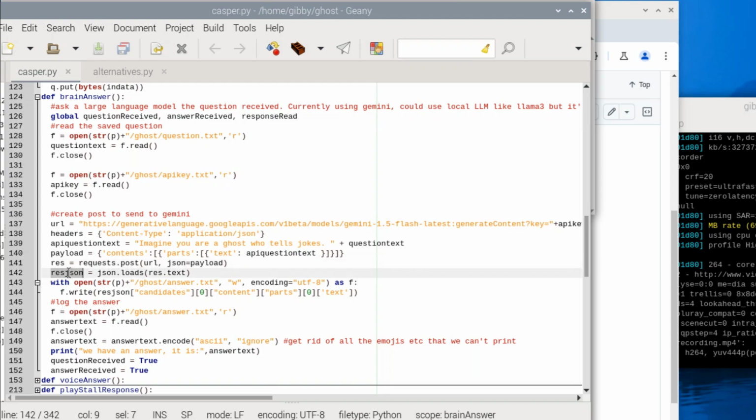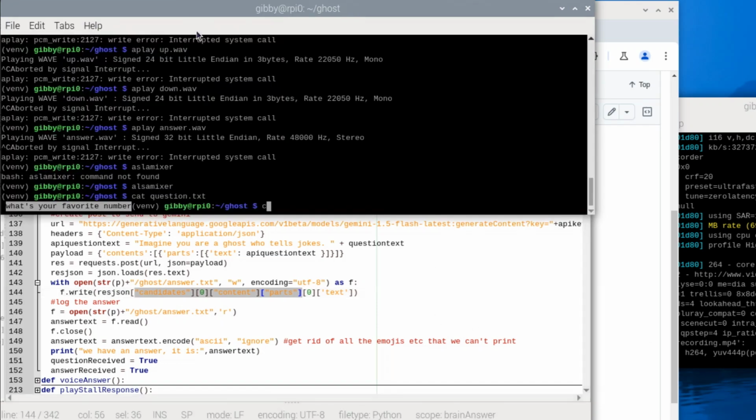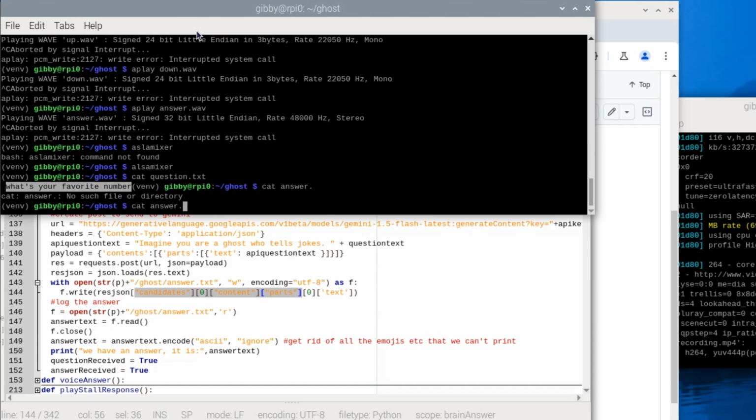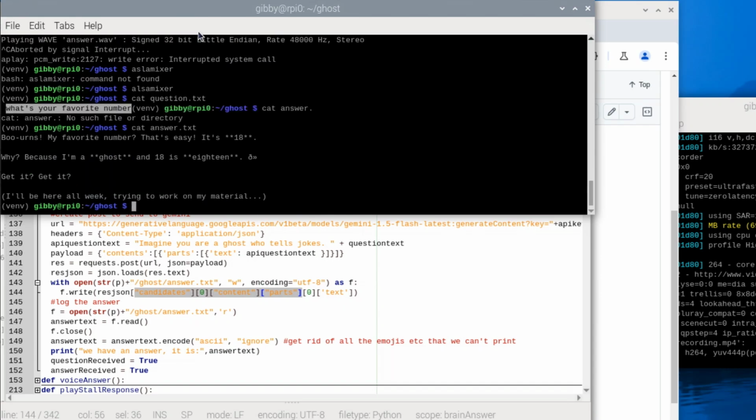So we do a JSON load on it, and then we drill down through all of the various pieces of that JSON response to get the single answer from our Gemini model. And we write that out to answer.txt. If I pop over here and look at answer.txt, what we see is the response from Google. You can see there's this strange symbol. That's actually an emoji. And then you've got these stars. So this is the raw response from Google.